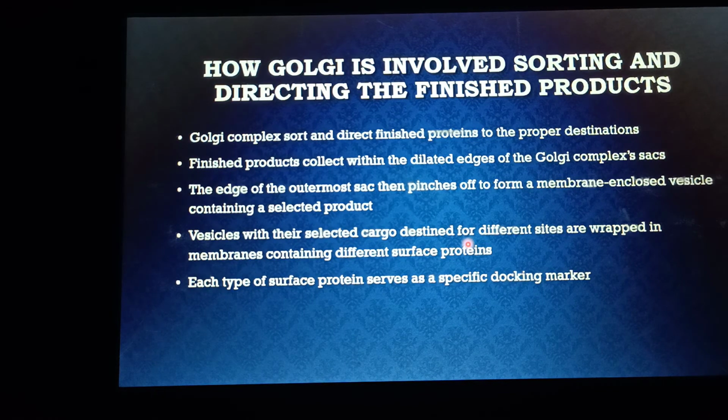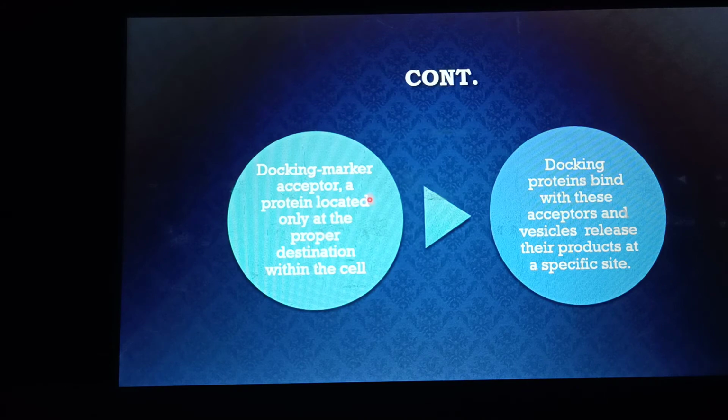How can their specific destination be marked? It can be marked with the help of a special kind of proteins which are present at the vesicles, and these are the docking markers. There are acceptors or receptors of those docking markers present at different sites in the cell, and upon receiving a specific signal from the brain or from other parts, these docking proteins bind with these acceptors, and the vesicle releases its products at a specific site.